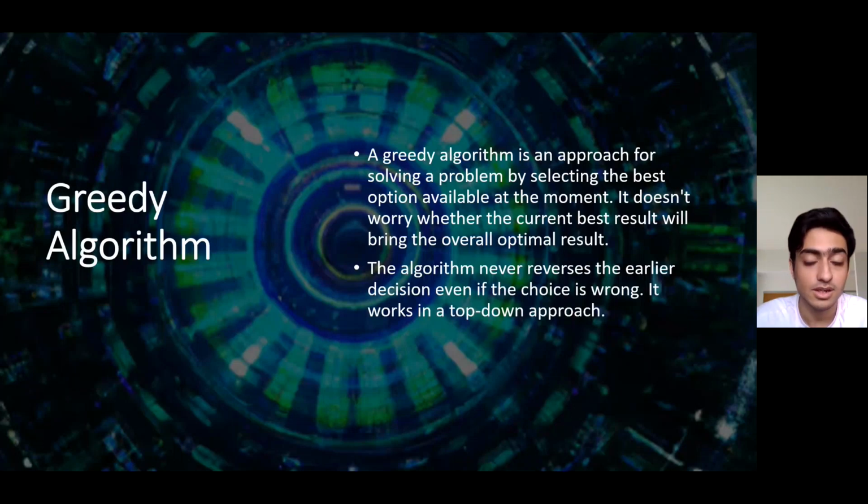Then what is the dynamic programming algorithm? Dynamic programming is a technique used to solve complex optimization problems. It works by breaking the problem into smaller subproblems and solving them recursively. The solution to the subproblems is then used to solve the original problem. One more basic algorithm is branch and bound. Branch and bound is an algorithm used to solve optimization problems. It works by creating a tree of all the possible solutions, then pruning the tree to find the optimal solution. The algorithm is guaranteed to find the optimal solution and is relatively easy to implement.